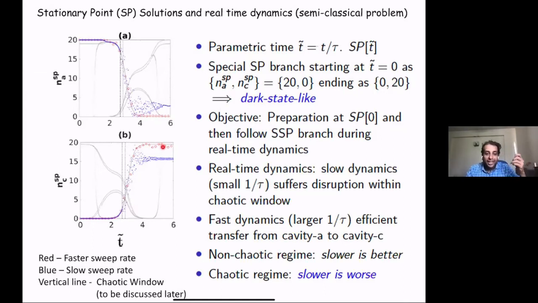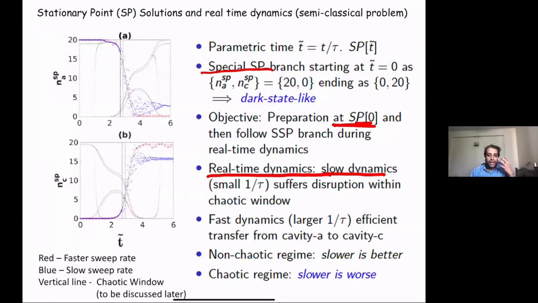If I start at this branch and adiabatically change the parameters of the Hamiltonian, I should be able to achieve perfect state transfer. So I prepare the system at this special branch, and then I do real-time, slow dynamics, such that I can achieve a photon state transfer.